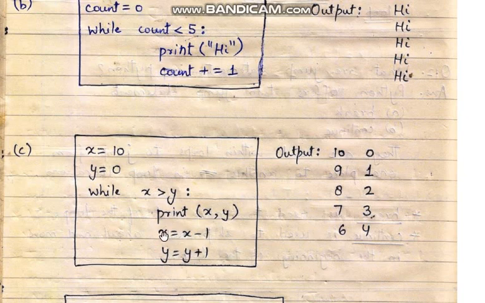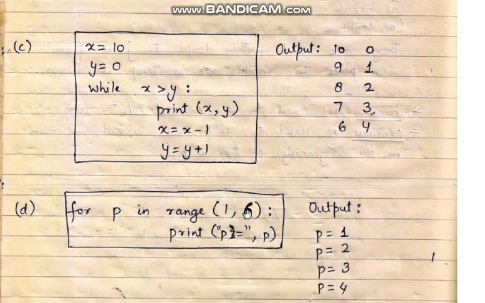As soon as the values of x and y become 5 and 5, we check the condition: 5 greater than 5 is false. Because this condition becomes false, you move out of the loop and nothing gets printed. So the output would be 10 0, 9 1, 8 2, 7 3 and 6 4, in different lines of course, because after a print statement the control moves to the new line.